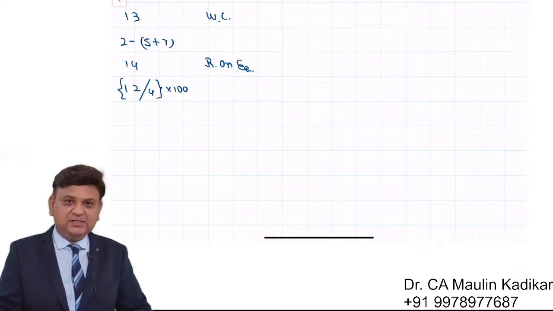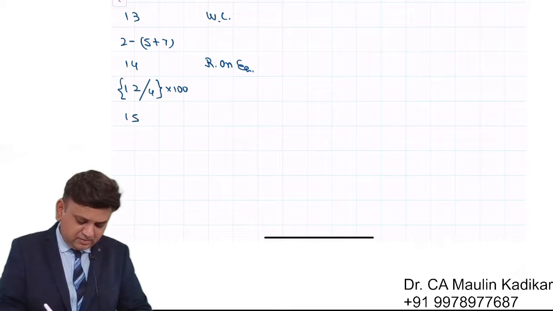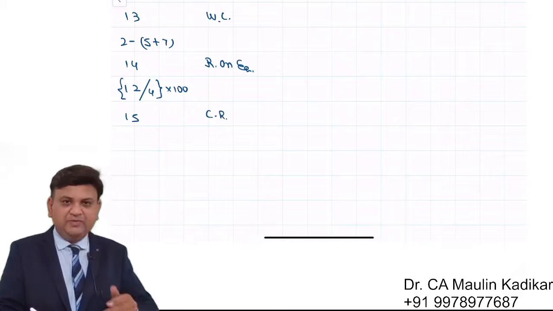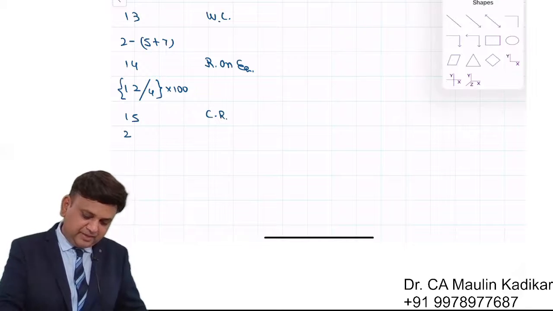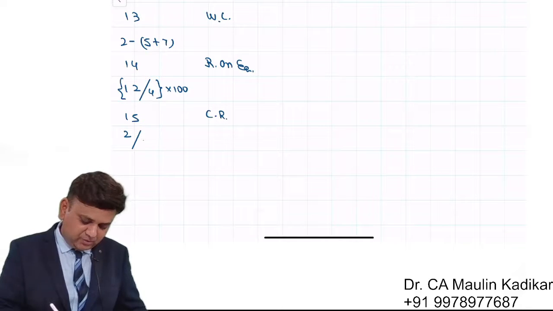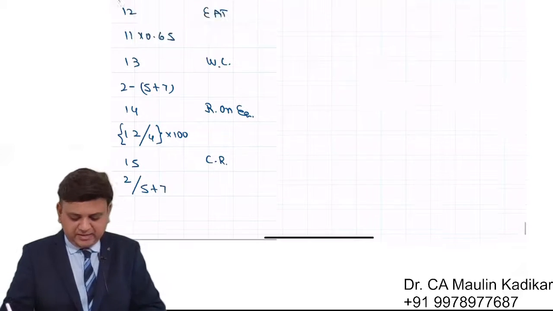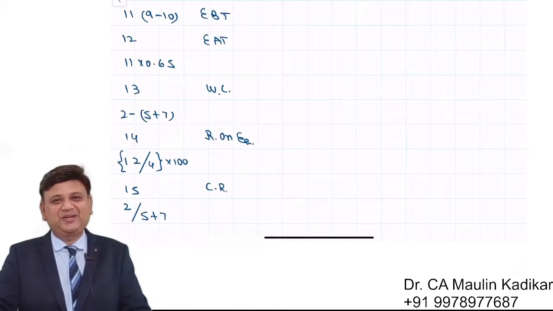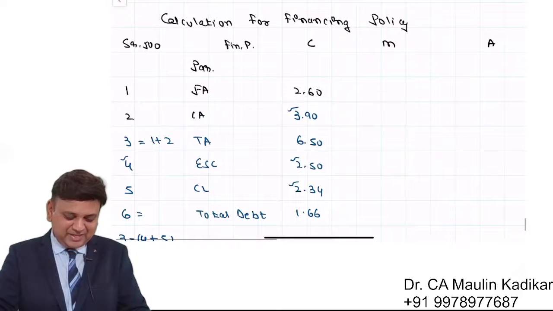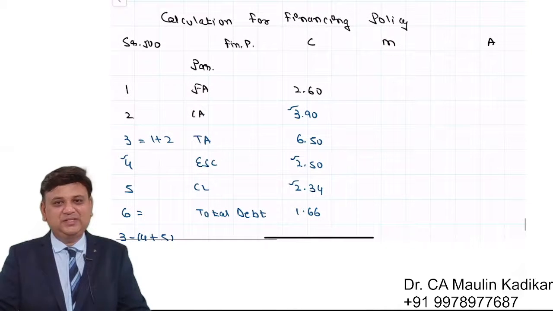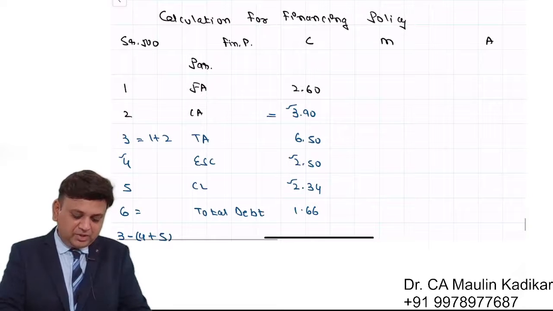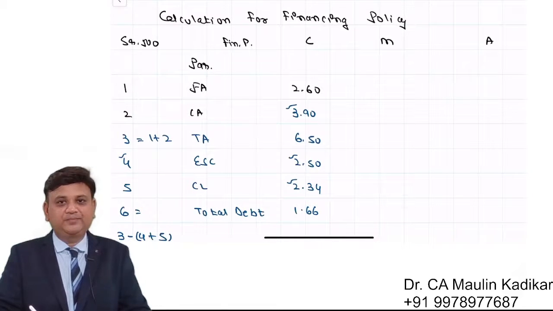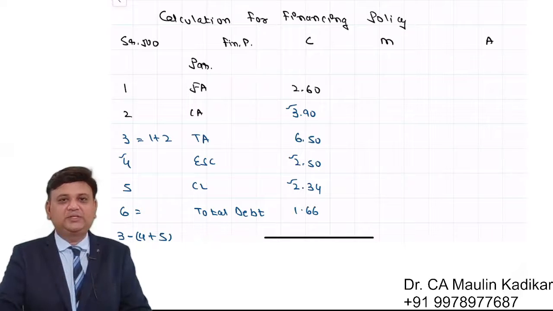And the last is the current ratio. That's very simple. Row 15, current ratio. The way we have computed the working capital, it is 2 divided by 5 plus 7. Instead of deduction, you have to add. This is the way you are required to prepare the simple table to make the calculation for the financing policy. The important point of the question is that you have to take the moderate working capital policy. Please write down the answer for conservative. For moderate, you do the answer, then I will do the answer.